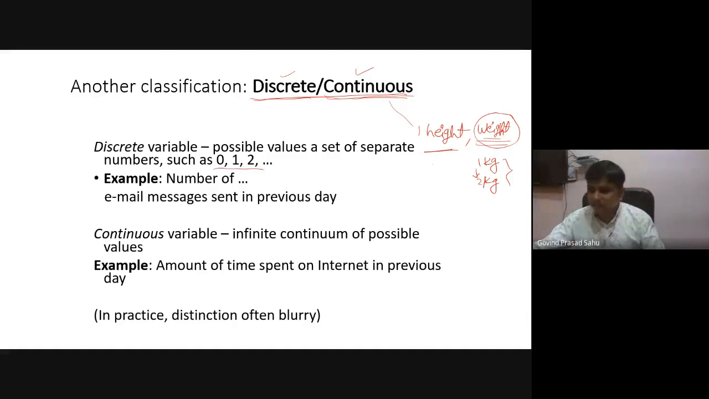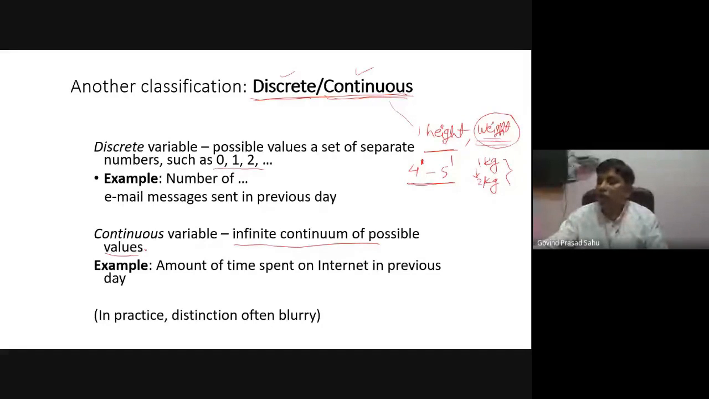Similarly, height. Suppose someone's height is increased from 4 feet to 5 feet, then it takes all the values in between 4 and 5. So that is actually the continuous variable. So what is actually a continuous variable? An infinite continuum of possible values.